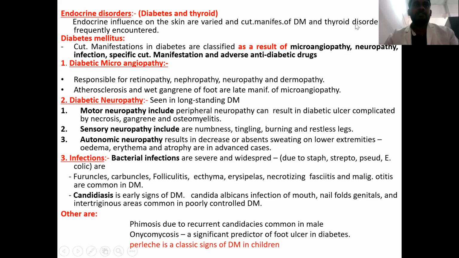The common cutaneous manifestations in diabetes are due to microangiopathy, also neuropathy, and specific cutaneous manifestations. Also sometimes it can be the adverse effects due to antidiabetic drugs.